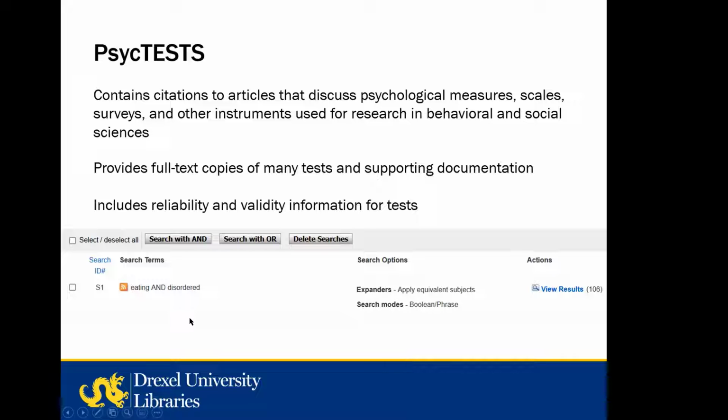And remember, I'm looking for information about college female athletes that have eating disorders, but I'm going to do a very simple search and just search for eating and disordered. So let me hop over to the database.